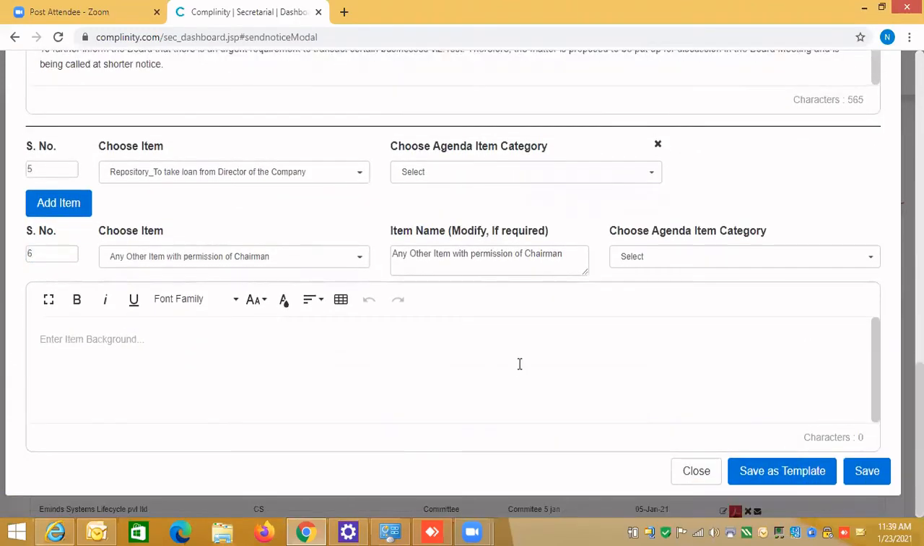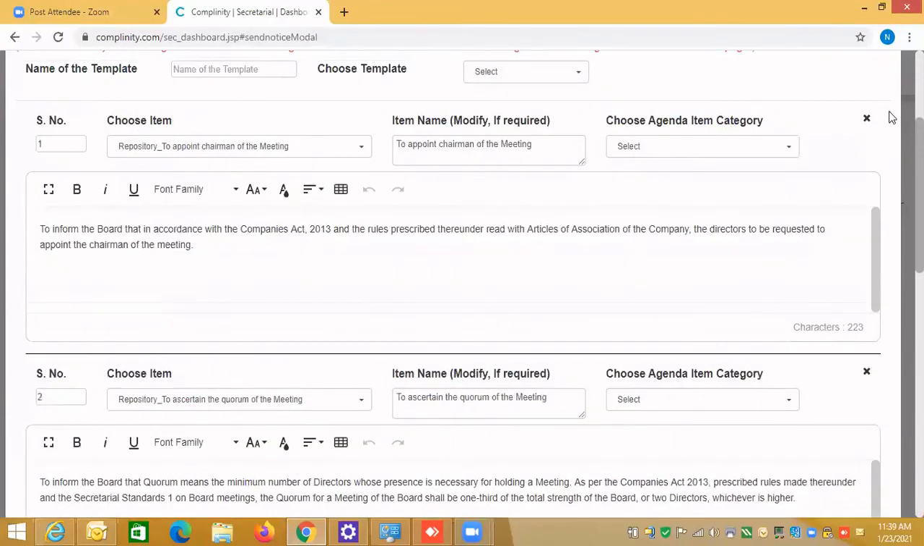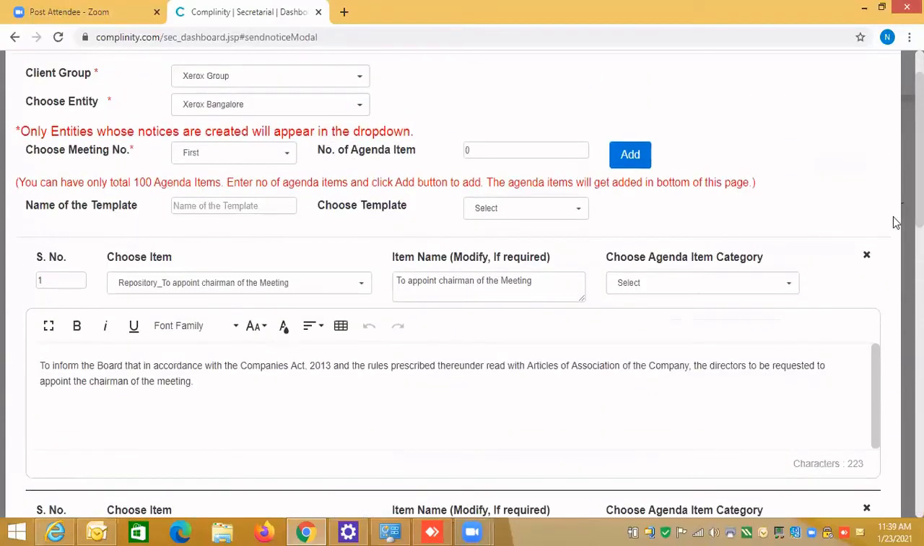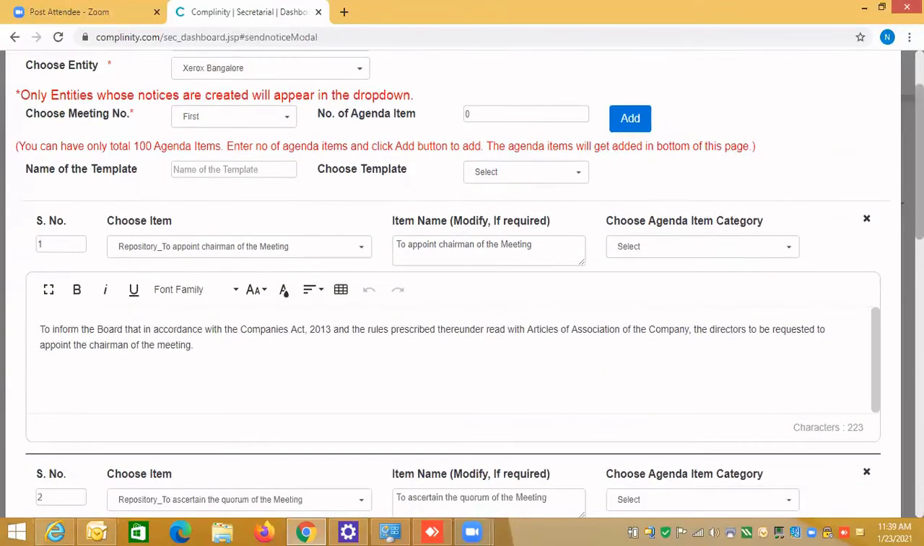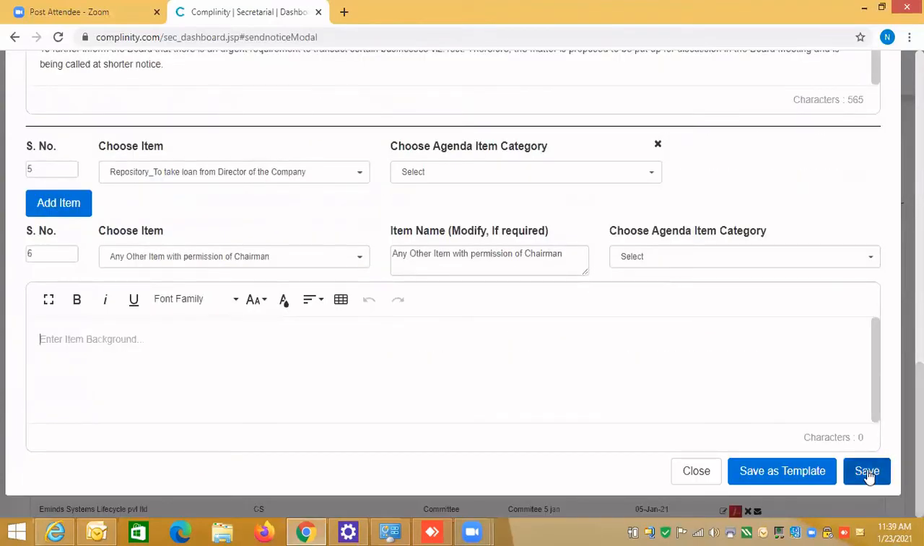And you see you can save the template here also. When you save the template, it will ask you to enter the name. So please enter the name of the template here and you can save it. So if you have more agenda items, you can add them also. Let's save this. So this meeting which we have created just now for one board meeting, we are just saving the agenda for that meeting.